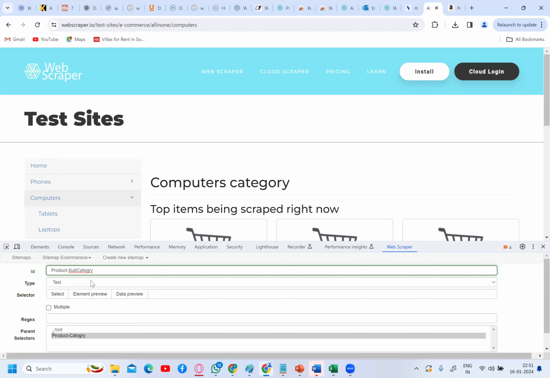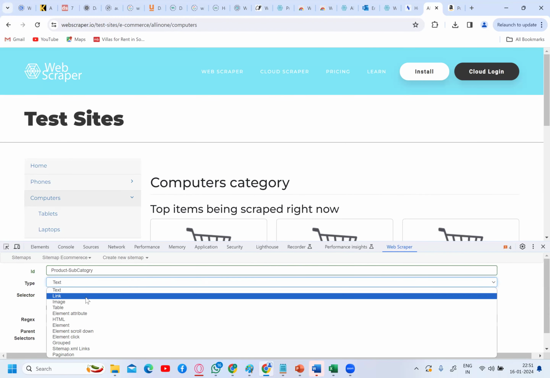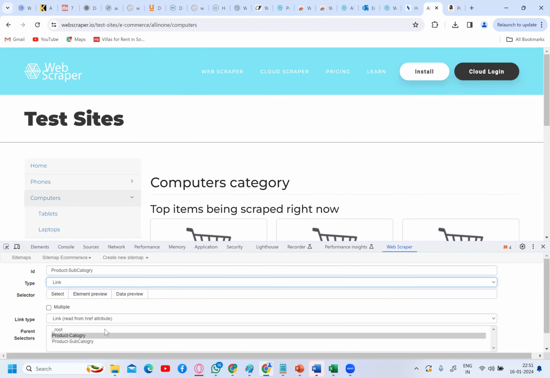Now, what is the type of this selector? Again, it is a link. Yes or no? I'm telling this tool called Web Scraper: from the home page link, go to the category link. From the category link, where should you go? You should go to the subcategory link. So you are not extracting the data here. Please, you're not extracting any text or image here. You are extracting the links of the page.